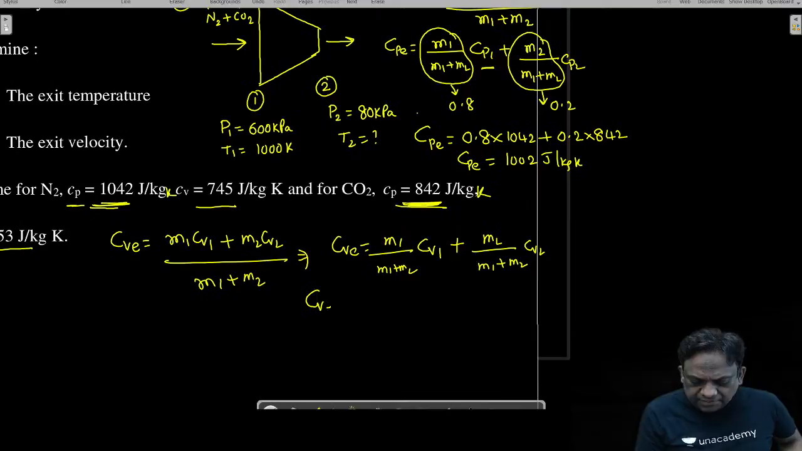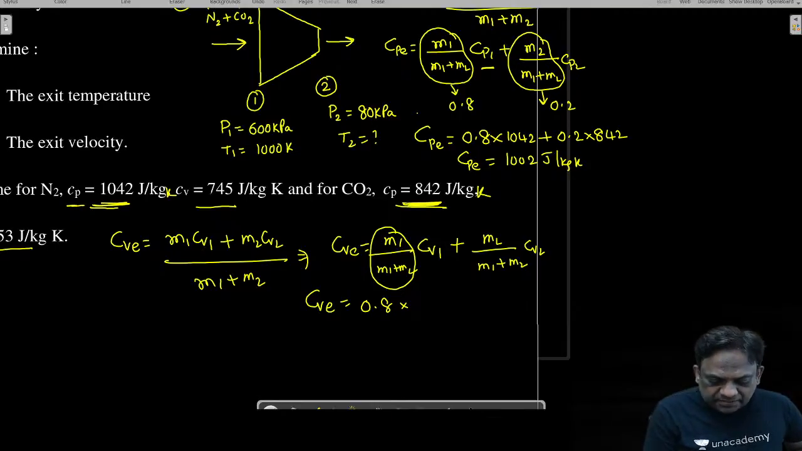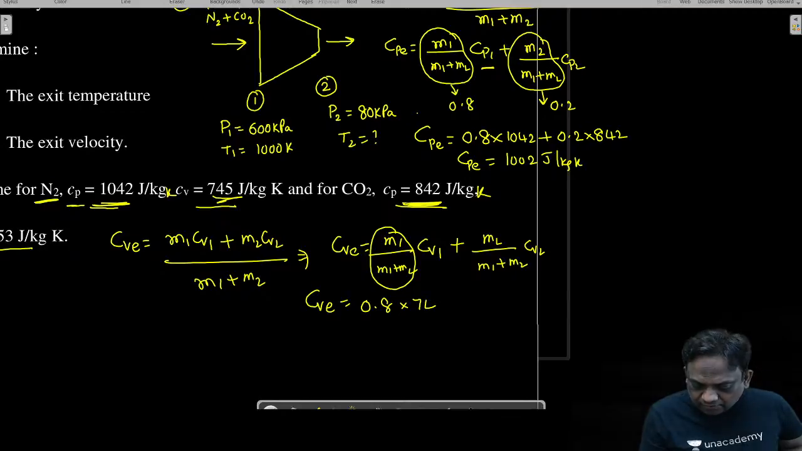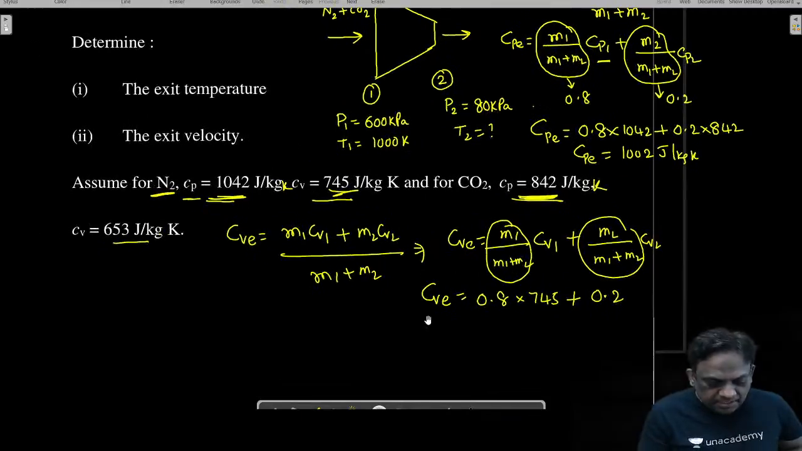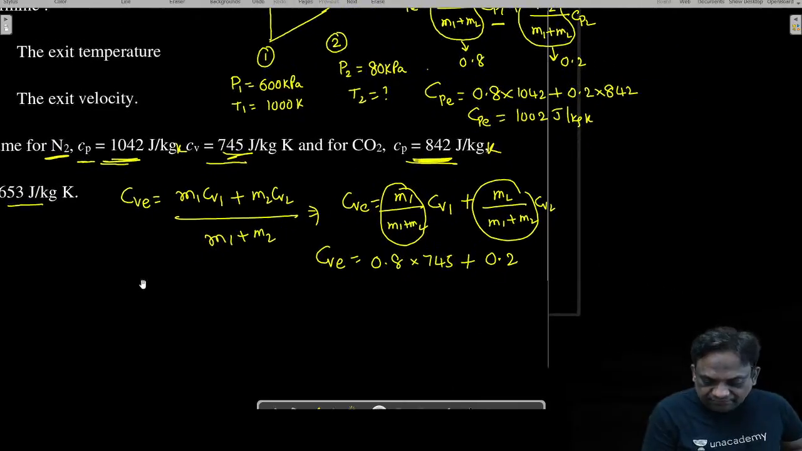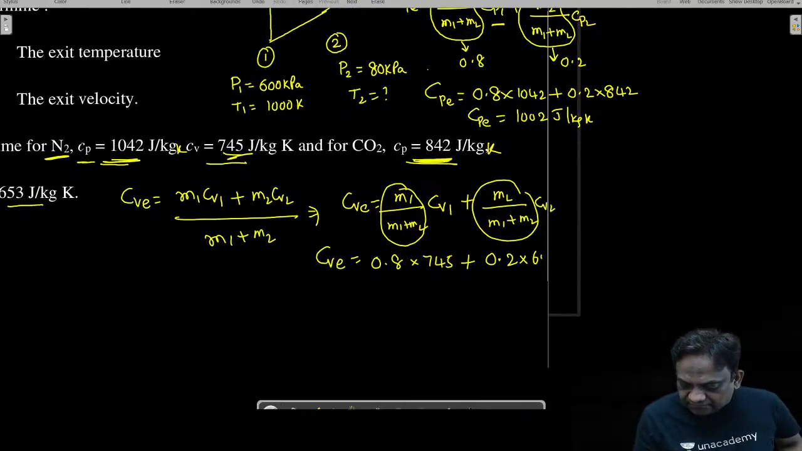The equivalent specific heat is given by, what is M1 by M1 plus M2? It is 80%, CV1. What is the specific heat of nitrogen? Nitrogen CV is 745, plus M2 by M1 plus M2, which is 0.2, it is 20%, CV2. CV2 is 653.